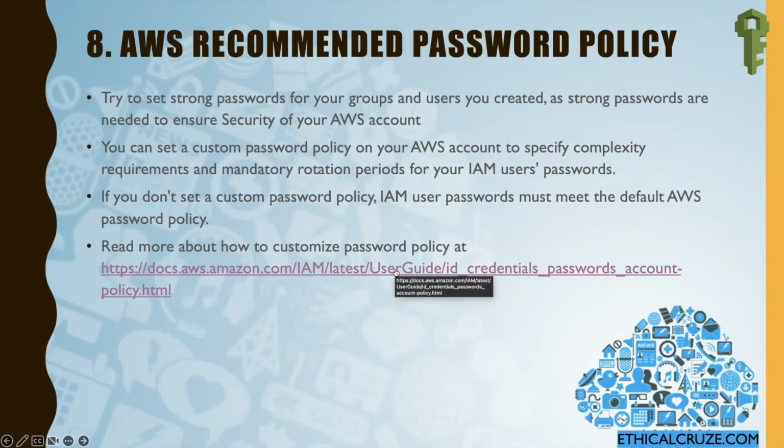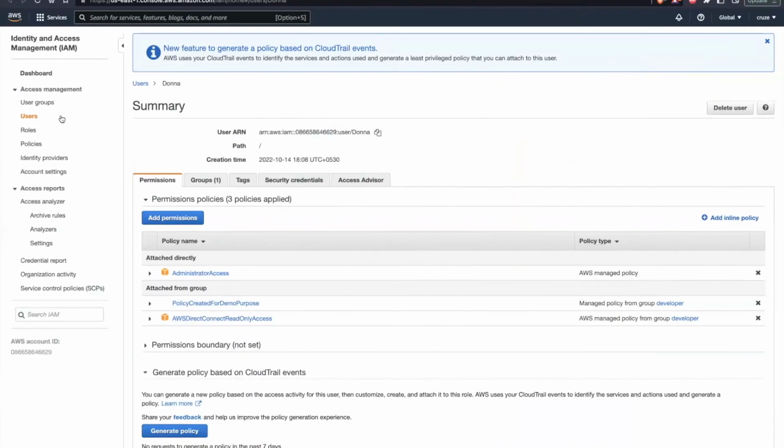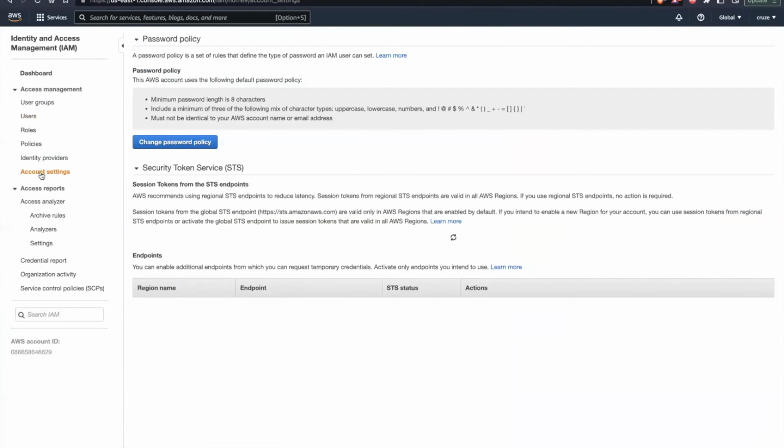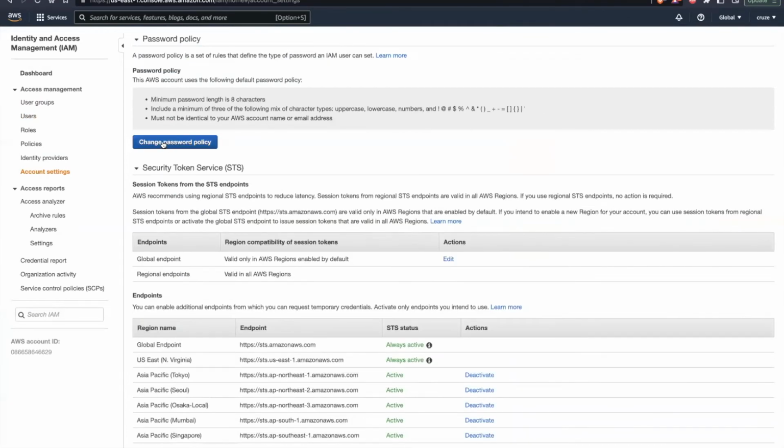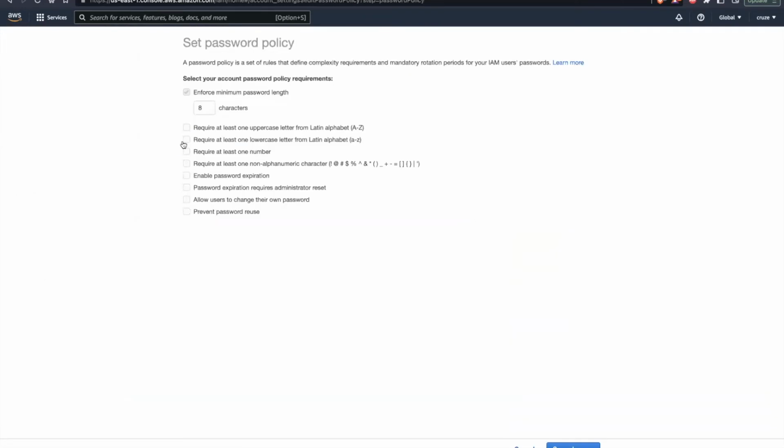Okay, let's check how we can customize the password policy for an IAM user. Let's go to the AWS Management Console. I'm coming back to this AWS Management Console. I'll go to this account settings, within Identity and Access Management itself. Here you will see a button that is change password policy. Once you click on this, you can customize whatever password policy you want.